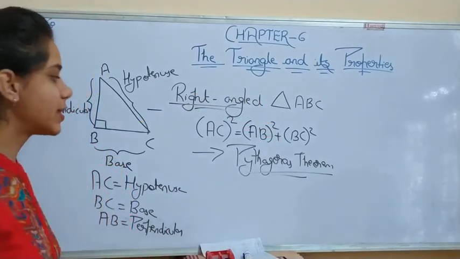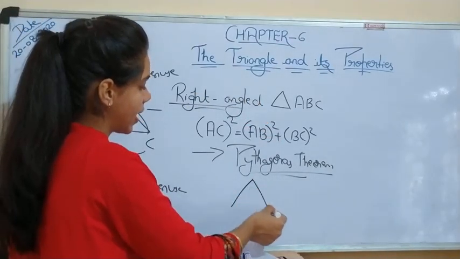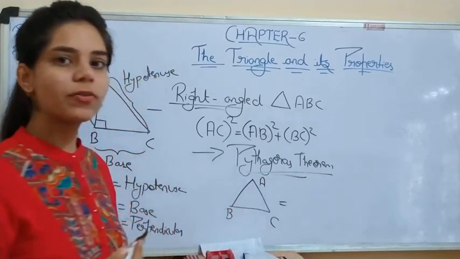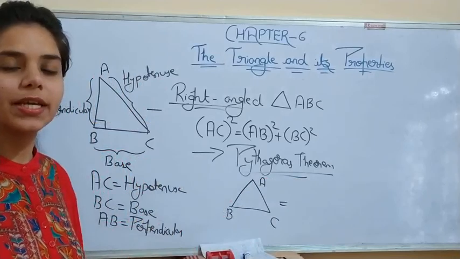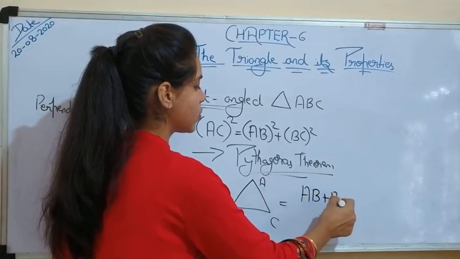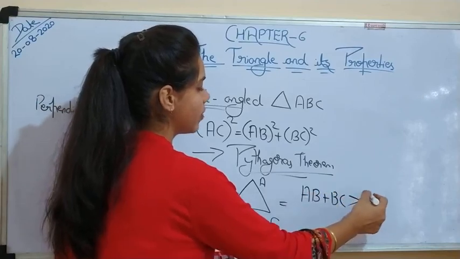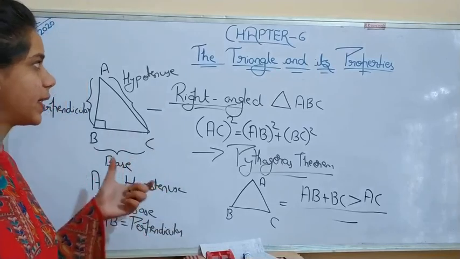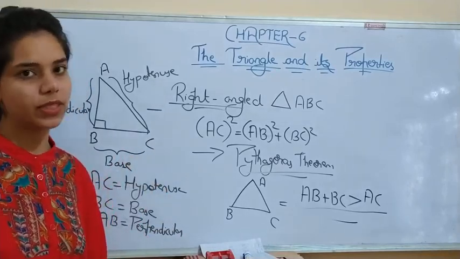And one more property of the triangle is that if ABC is any triangle, the sum of two sides will always be greater than the third. Means if I am taking AB plus BC, their sum will always be greater than AC. So remember all these things that I explained in this introduction class of chapter 6.